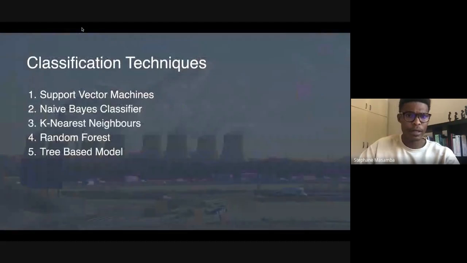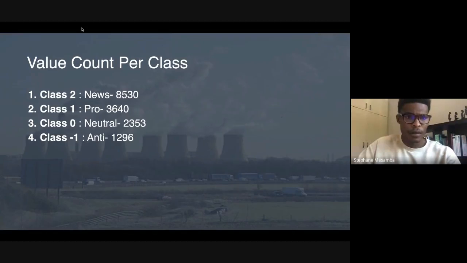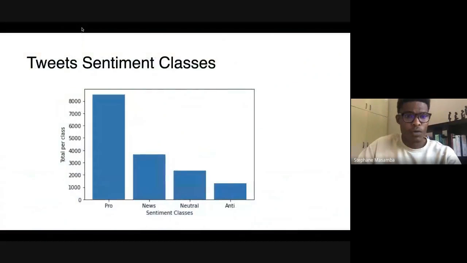The different classification techniques that were used included a support vector machine, naive Bayes classifier, k-nearest neighbors, random forest, and a tree-based classifier. This is the count of our different classes, where we can clearly see that the pro-climate change class was the majority of our tweets.